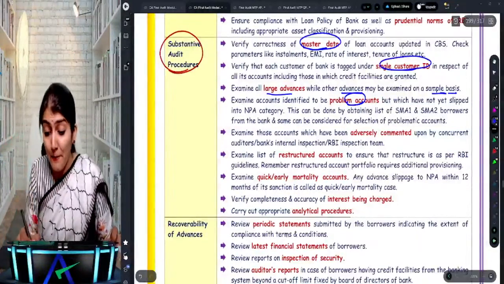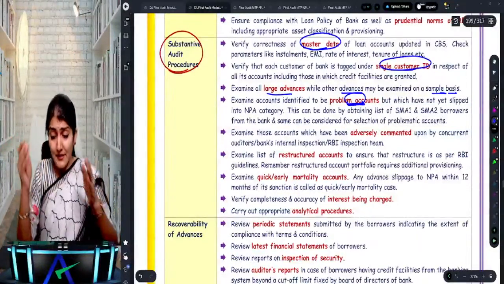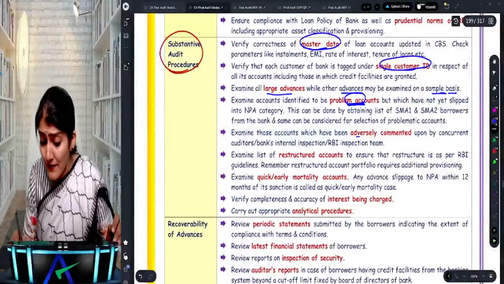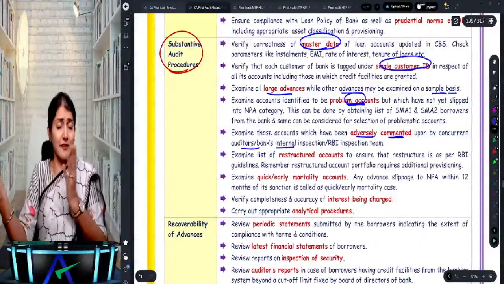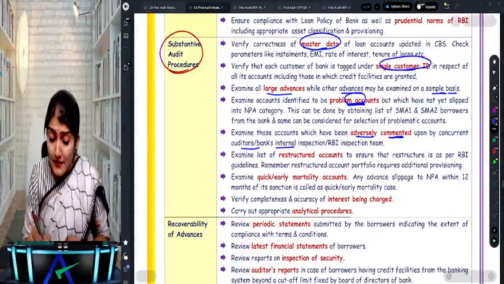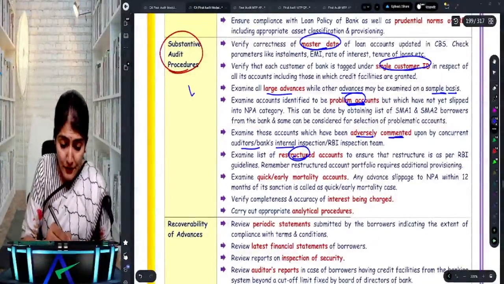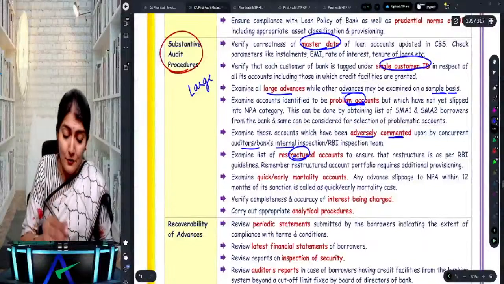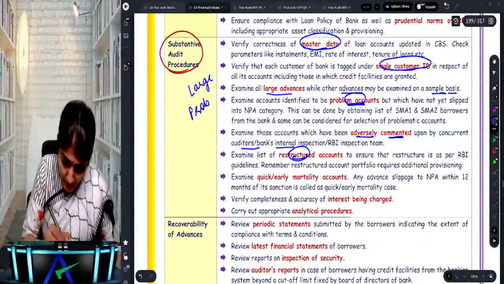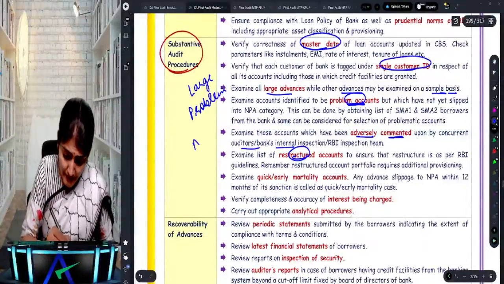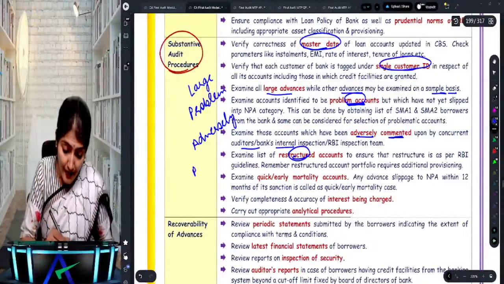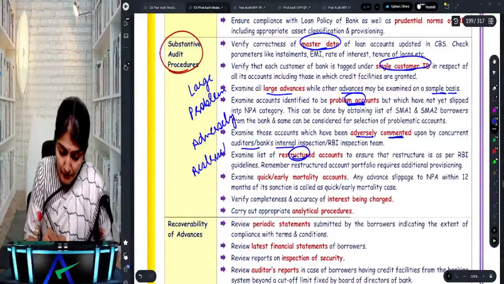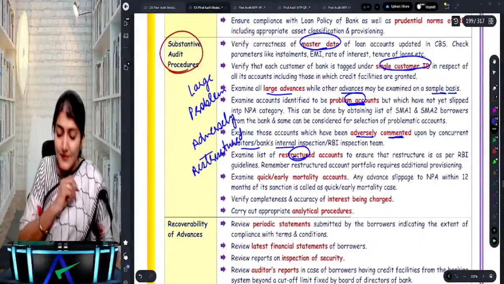Right, so what is that? The problem accounts. Then what does it say? The adversely commented upon accounts by the RBI, bank, internal or external inspection team. Then the restructured accounts. So one, you need to examine the large accounts. Then the problem accounts. Then the adversely commented upon accounts. Then the restructured accounts.